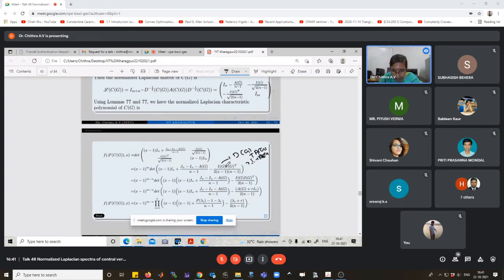Then replace I_G I_G transpose by A(G) plus R I_n: (x minus 1) I_n, J_n minus I_n minus A(G) by n minus 1, minus A(G) plus R I_n divided by 2(n minus 1).